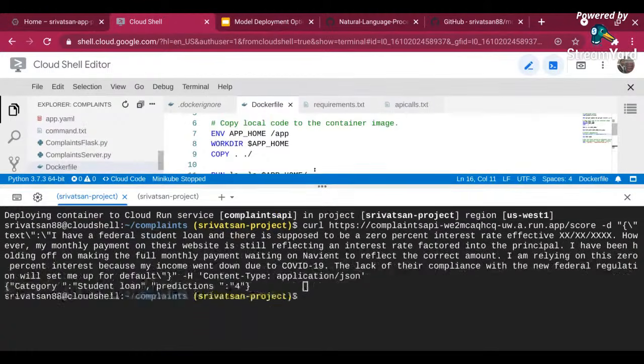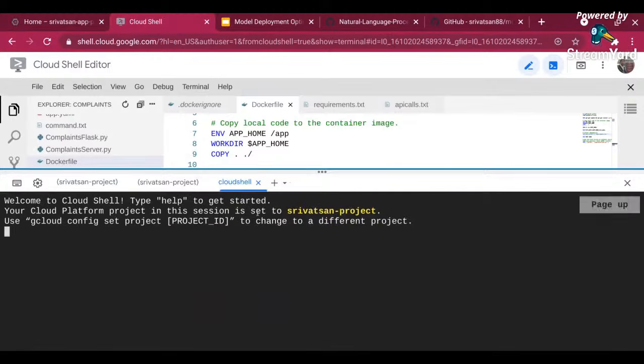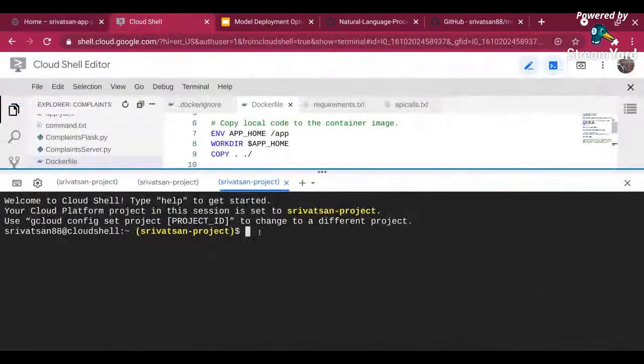And what I can do is, let me open a new tab over here. The very first thing I'm going to do is create a separate project. Currently, this project is there. I told you I want to deploy it on a different project altogether, right? So to do that, I can just say over here, gcloud config set project Srivatsan-app-project.